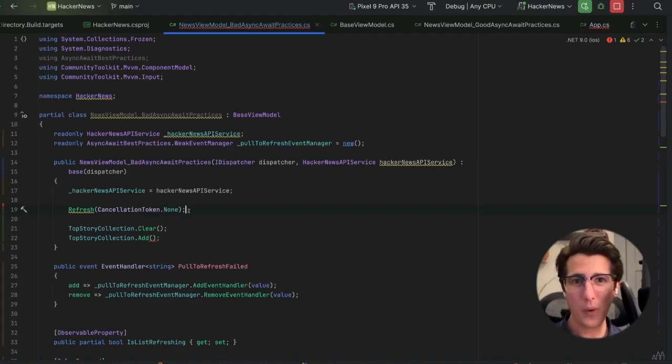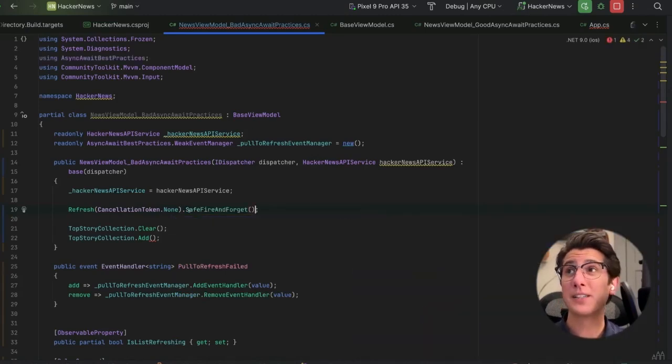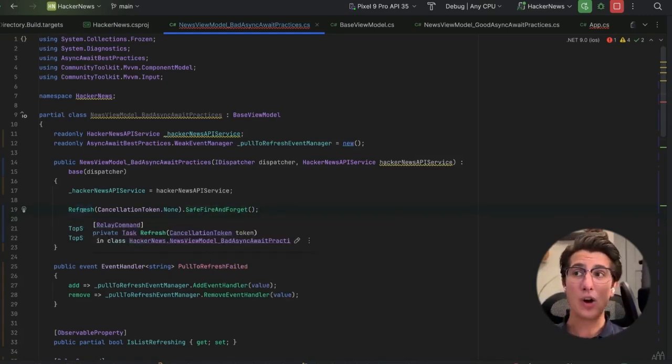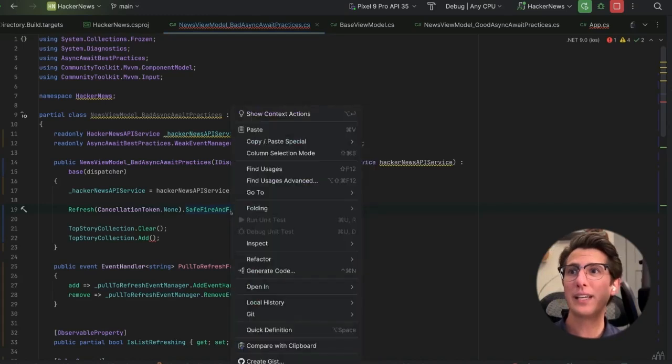Well, what do? This is actually where that async await best practices library that I mentioned a minute ago comes in. Because I've created a safe fire and forget extension method that allows you to call a task, in this case, this refresh async task method. And when you call safe fire and forget, it'll allow that task to continue running in the background, again, assuming it hasn't already completed. Meanwhile, safe fire and forget will include all of the proper guardrails to ensure that we still await the task under the hood and that we can catch the exception if we want.